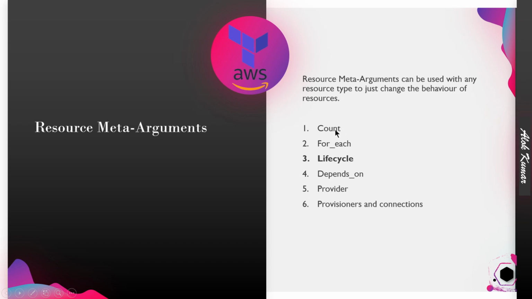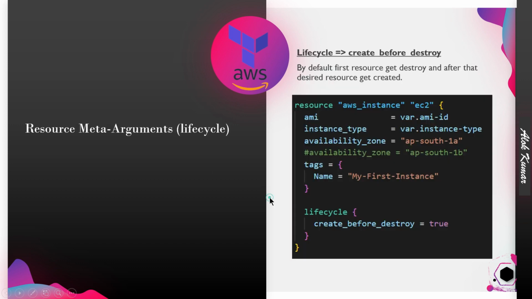We already saw one of the meta arguments, count, in the previous video, the 12th video, and for_each we already discussed. This is the video in which we are going to discuss lifecycle. In future videos we will create videos on depends_on, and also the provider, the provisioner, and the connections. But this particular video concentrates on the lifecycle meta argument. Okay, so the first lifecycle meta argument is create_before_destroy.